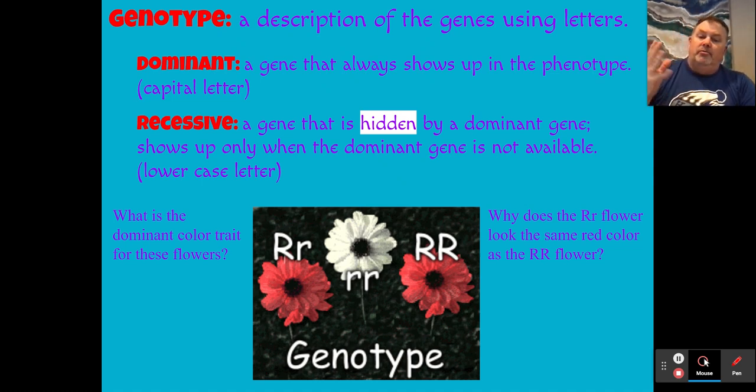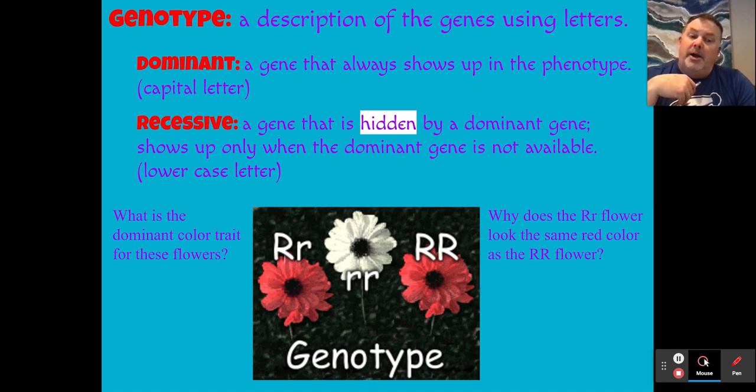So the dominant red is going to be the capital, and the white is going to be the lowercase r. These are referred to as our genotypes, and it gives us kind of an abbreviation as far as what it is that we're looking at as far as the gene. So one of the questions that comes up is, what is the dominant color trait for these flowers? Well, as I stated, the red was the dominant one, and it's typically the more numerous. Doesn't have to be, but it's typically the more numerous.